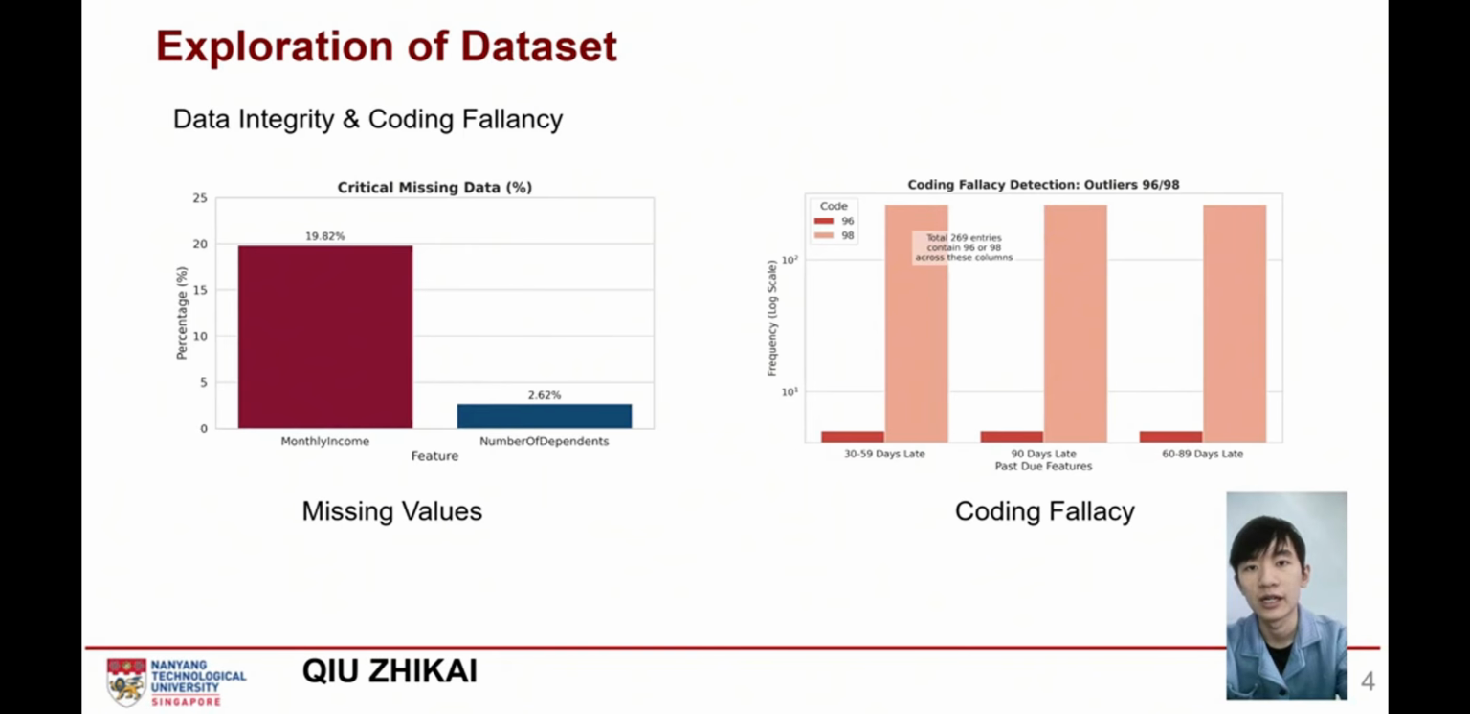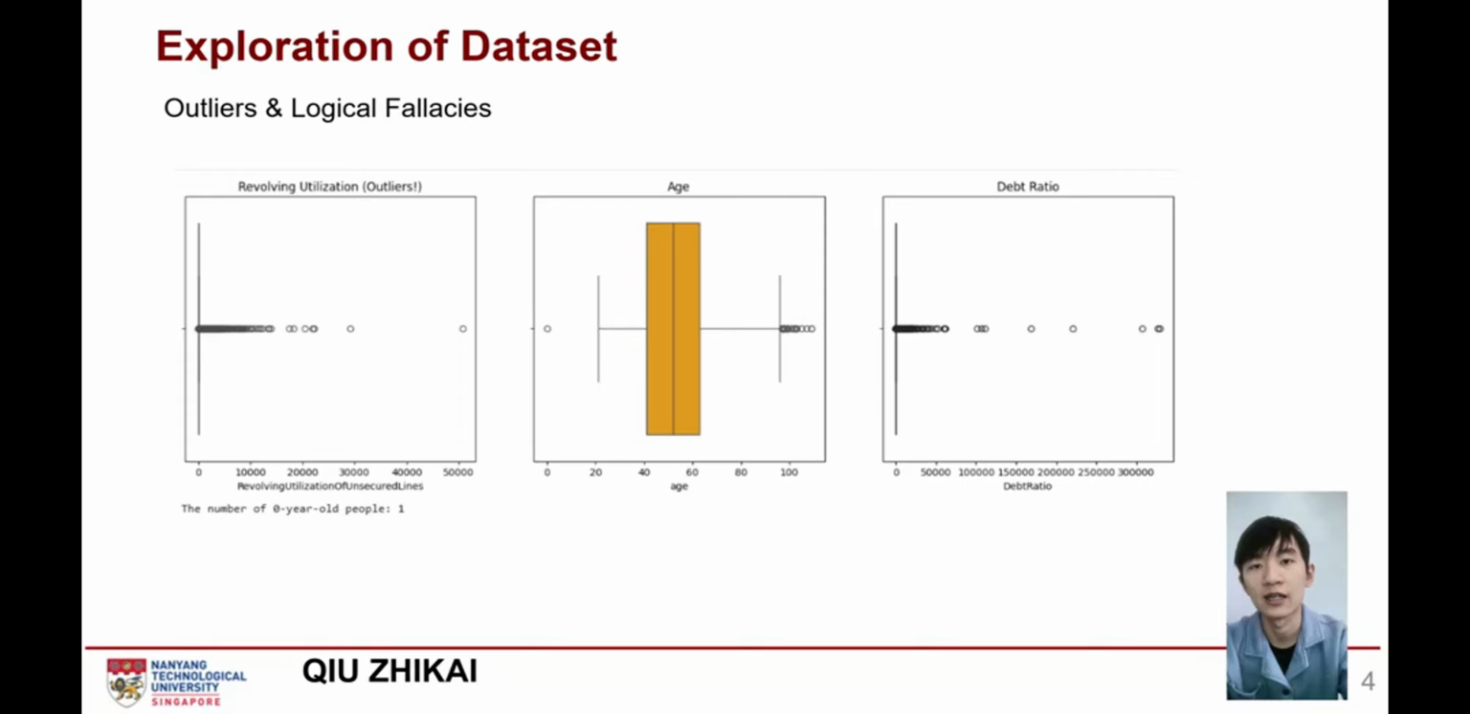Furthermore, we identified a coding fallacy within the delinquency features. Certain records use 96 or 98 as placeholders. If left untreated, a basic machine learning model would interpret this as nearly 100 late payments, which would severely distort the model's behavior. Next, we addressed the analytical fallacies through visualization.